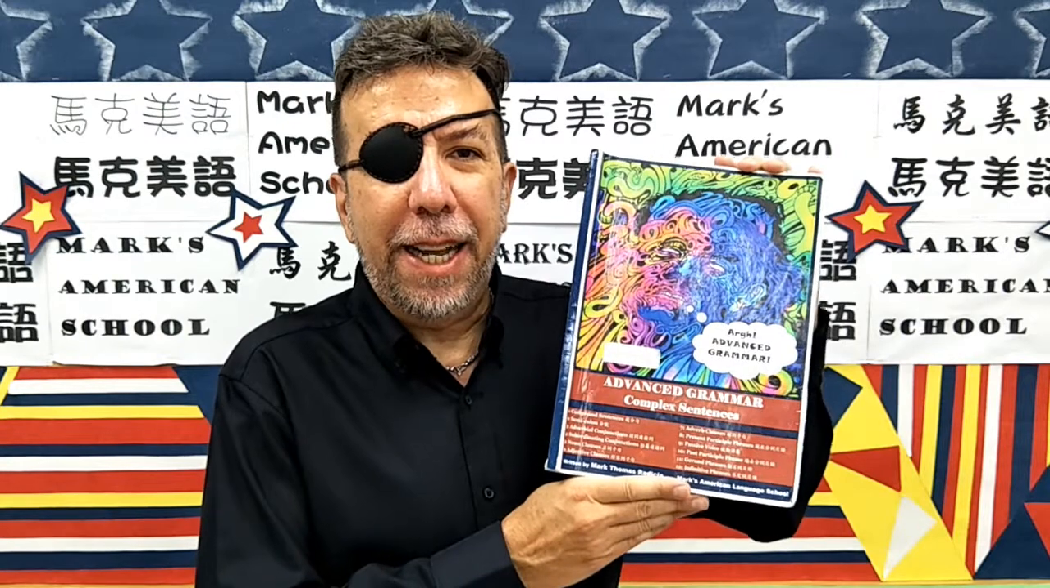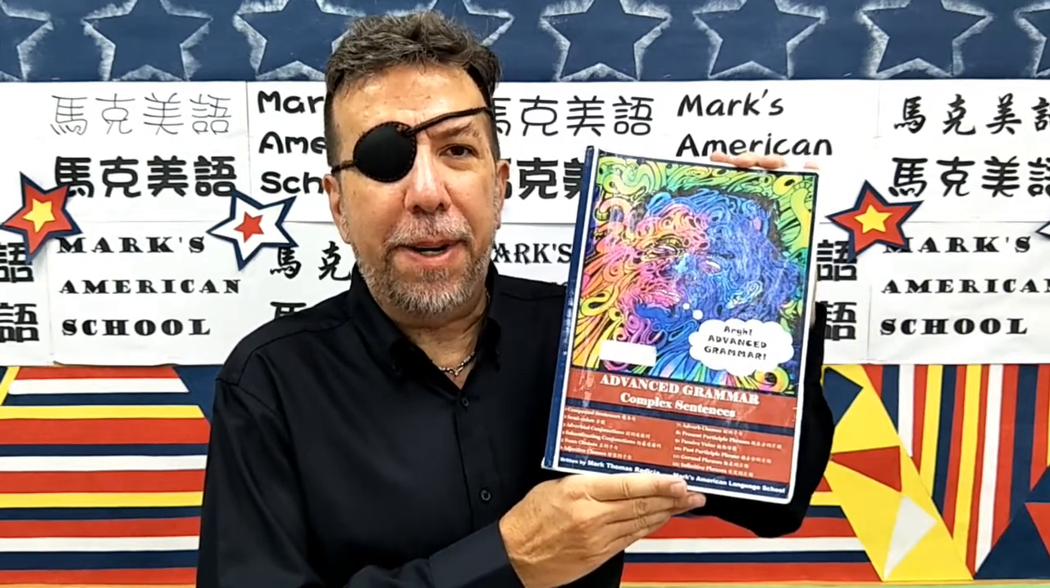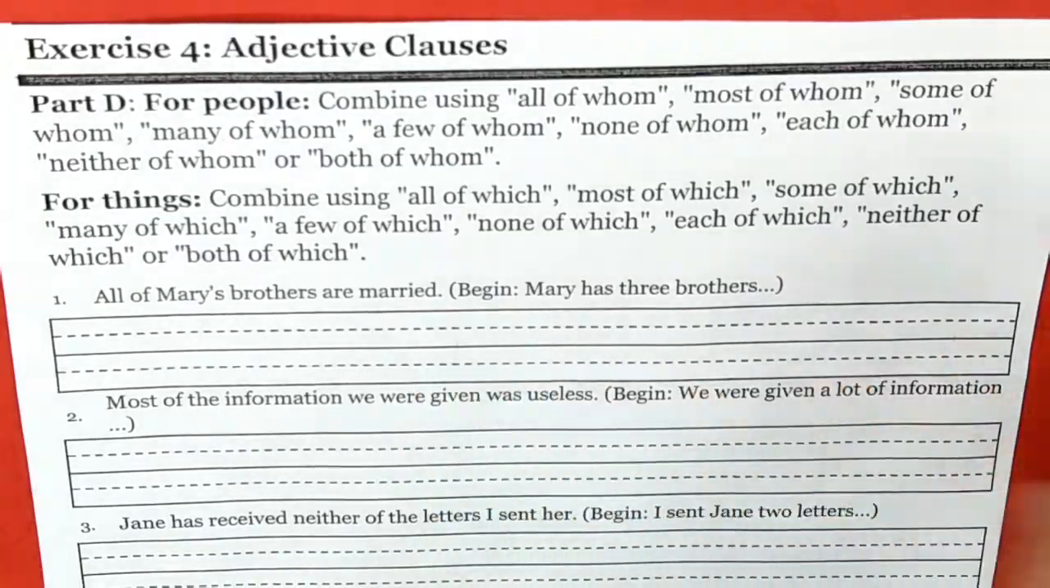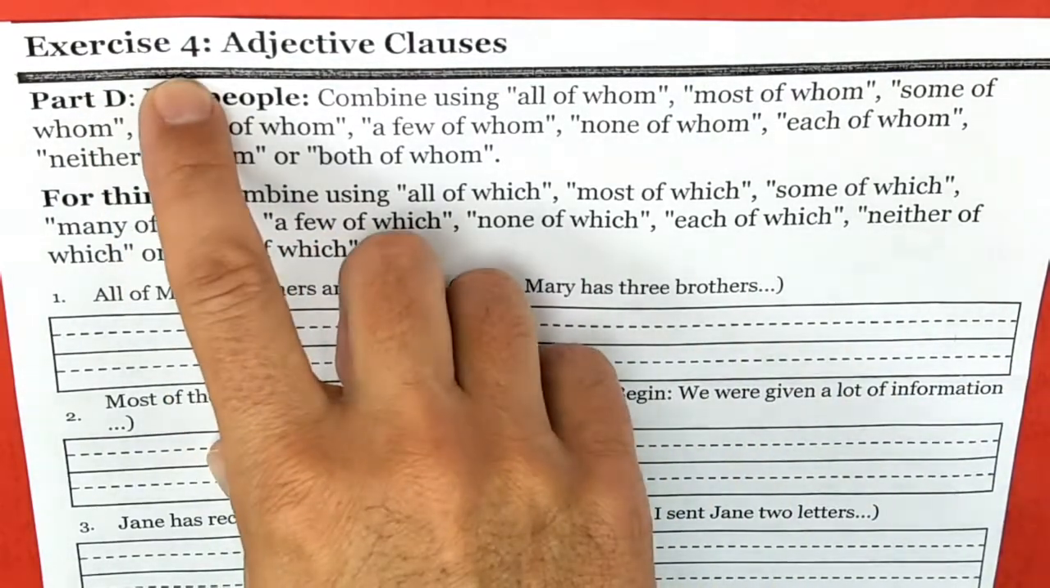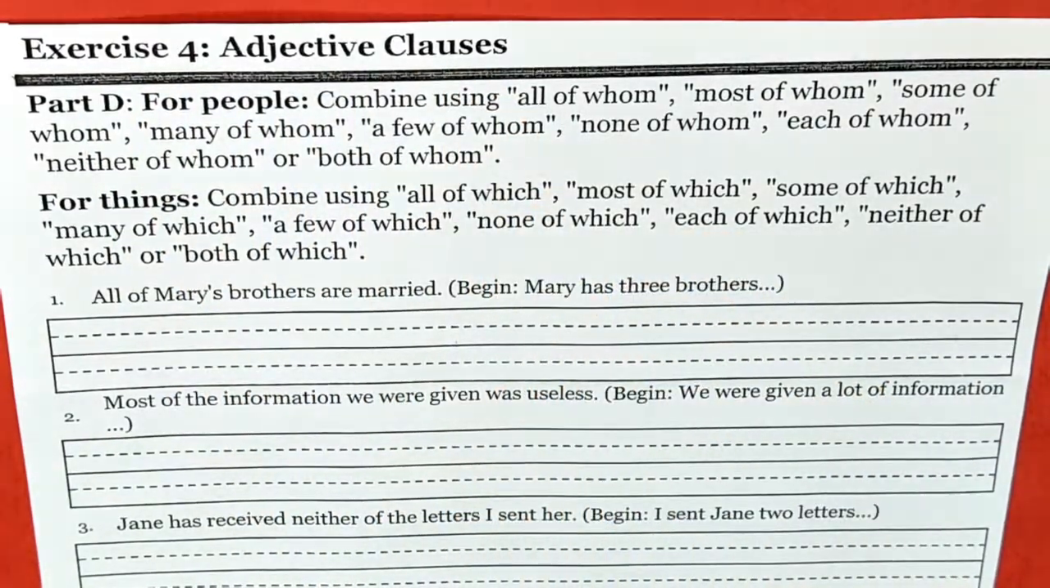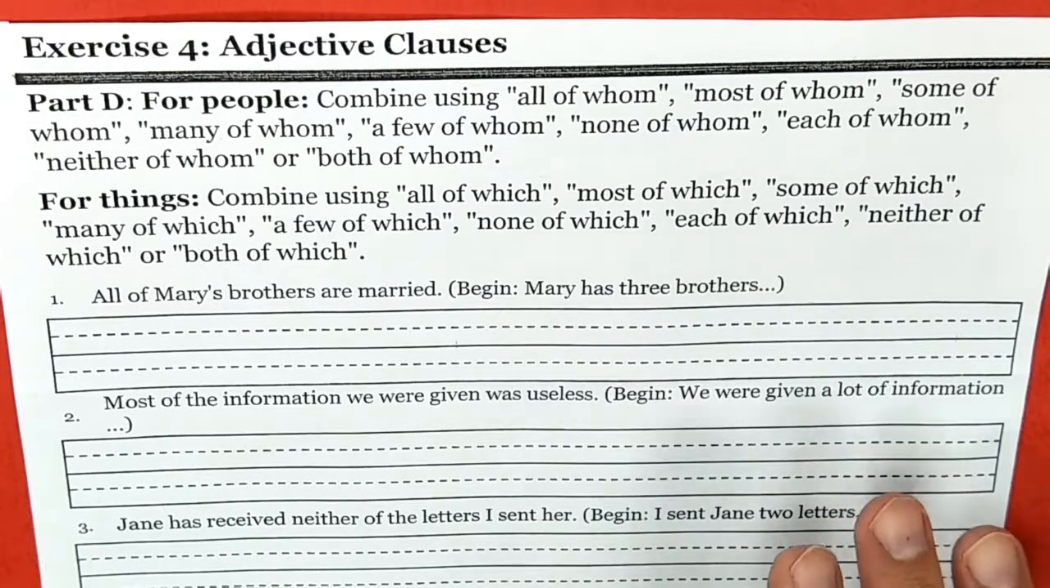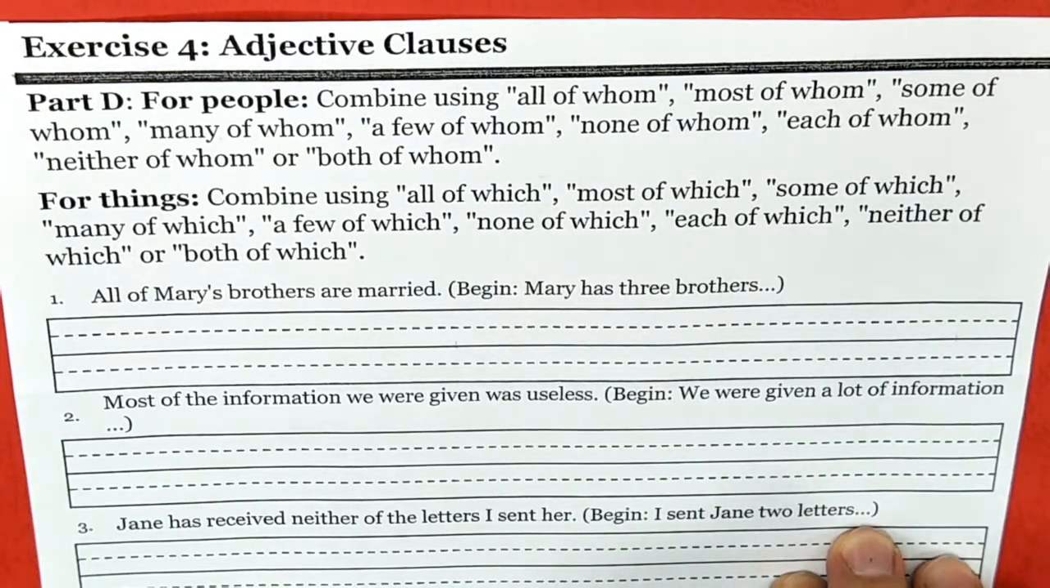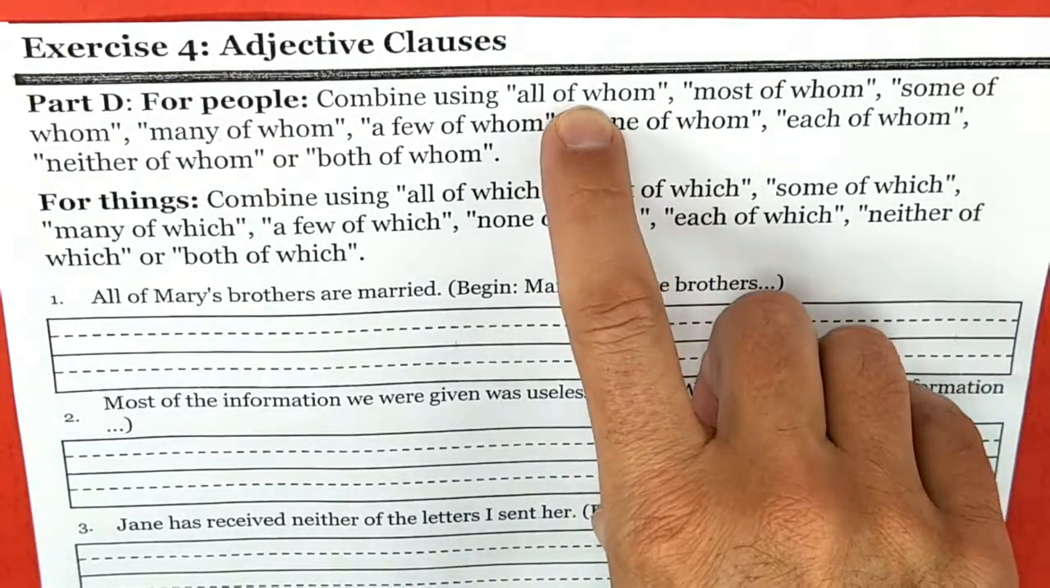I really like to write, so I need to have good grammar. Let's begin. Okay kids, let's do advanced grammar. Okay, we are going to be doing exercise 4, adjective clauses. This is very special because we're using the preposition of.